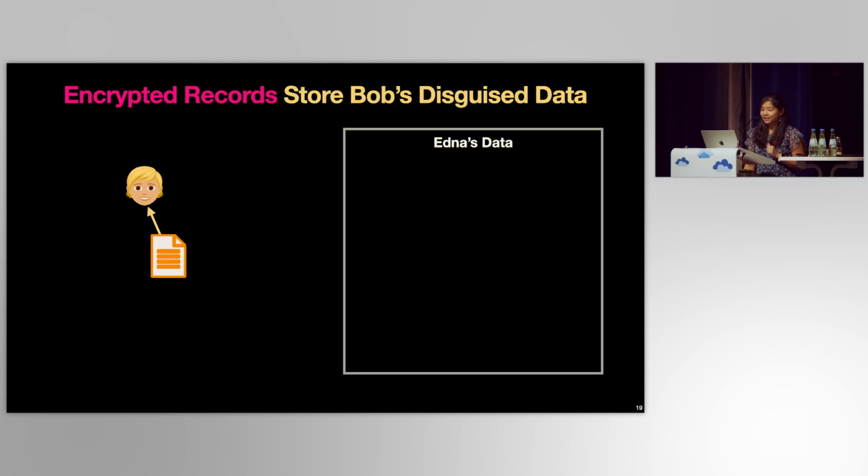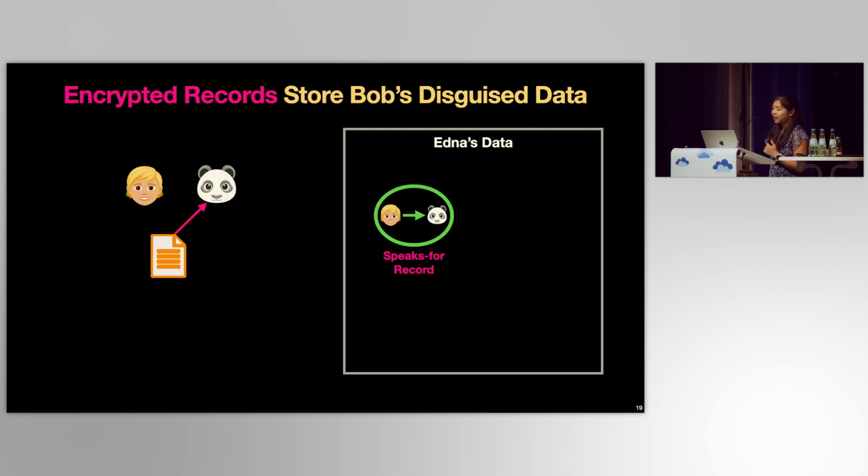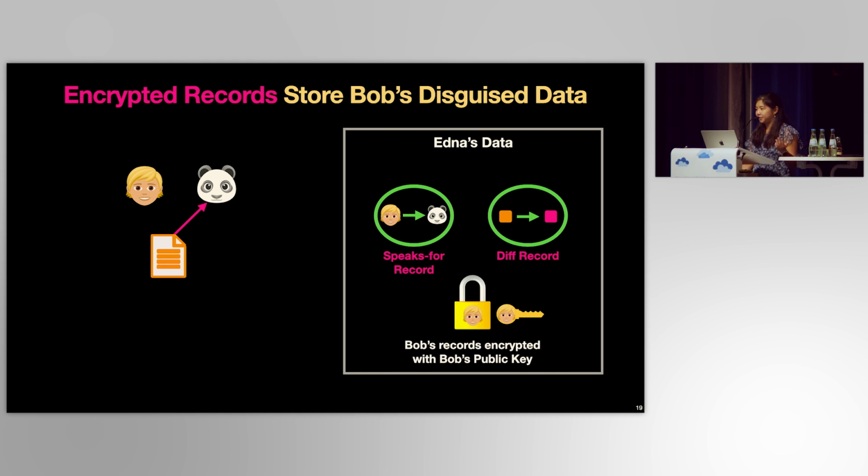When Edna performs a disguise, Edna creates disguise data, which it stores in the application database. Disguise data is made of 2 types of encrypted records. So, for example, when Edna creates Bob's throwaway account, Edna stores a speaks-for record that proves that Bob can speak for or act as the anonymous panda. Bob can later use this record to act as the anonymous panda to edit their Kung Fu post. Edna also stores a diff record, which stores the actual data change. So in this case, it's rewriting a foreign key of the Kung Fu post to refer to anonymous panda. As we'll see, this will let Bob reclaim their Kung Fu post. Both of these records are locked via Bob's public key.